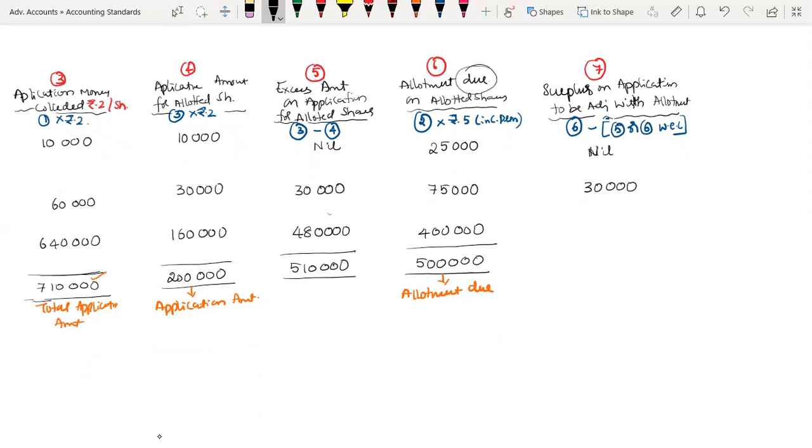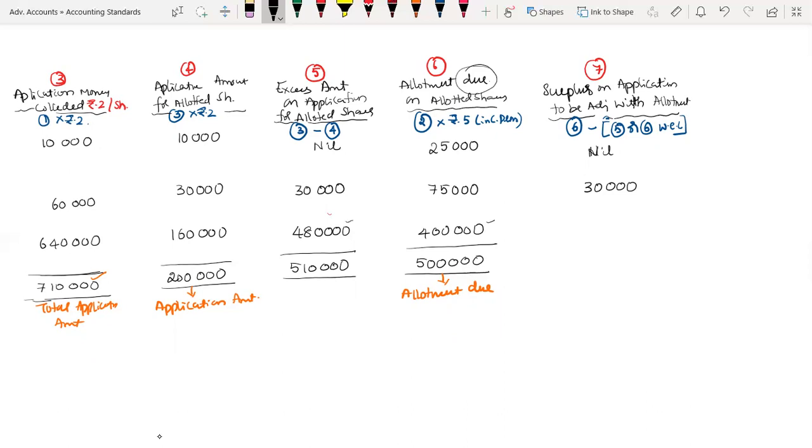Next, 40,000 shares with 4,80,000 surplus. Now in column number 7 you will get the idea. Column number 6, how much is there? 4 lakh I required. But how much surplus is there? 4 lakh 80,000. So I can't directly write column number 6 minus column number 5, because I would get minus 80,000.